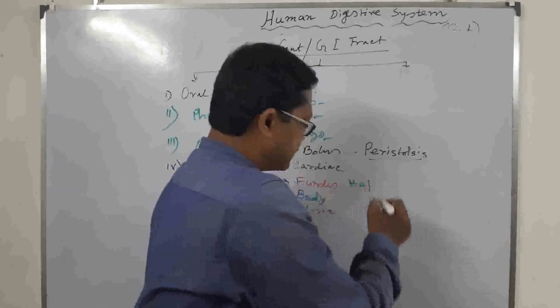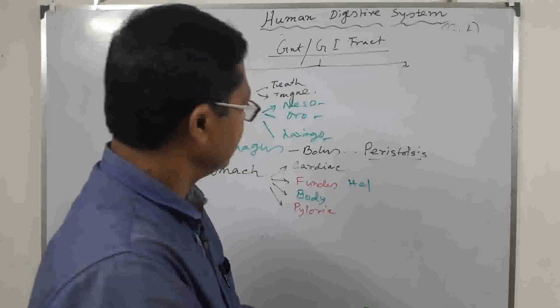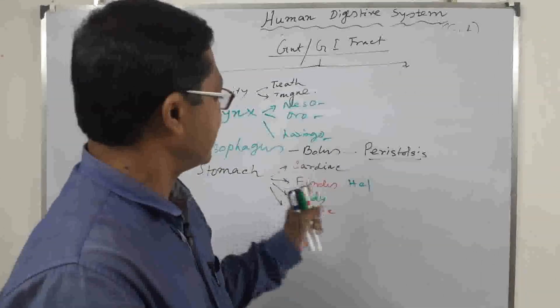Later we shall discuss the function of each part of the GI tract. Firstly, we shall consider structures. What are the structures present in the GI tract? These are as follows.